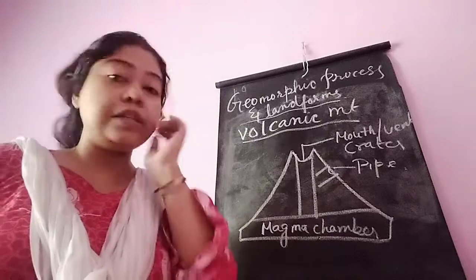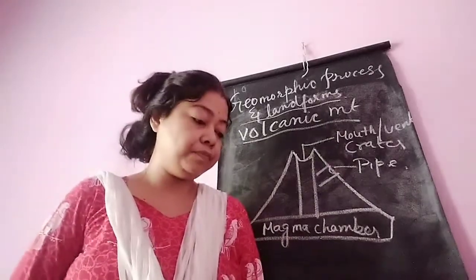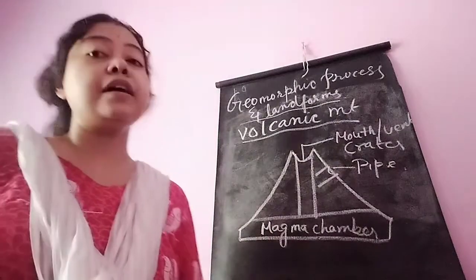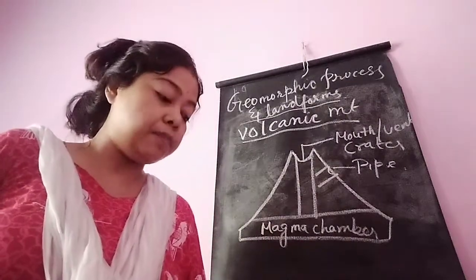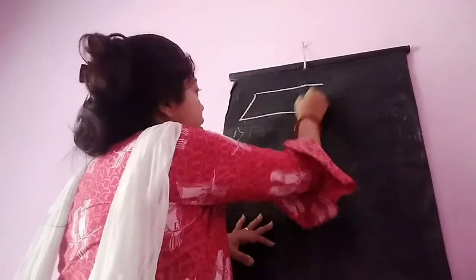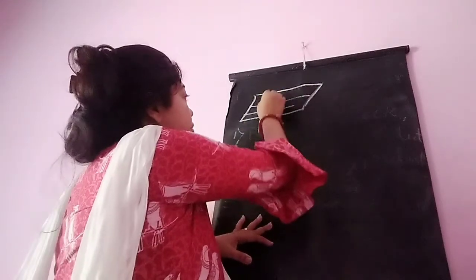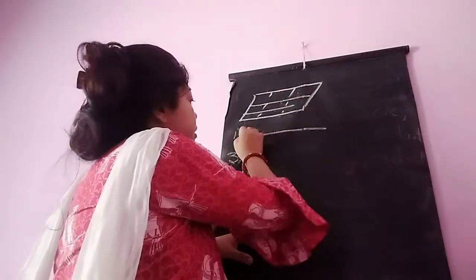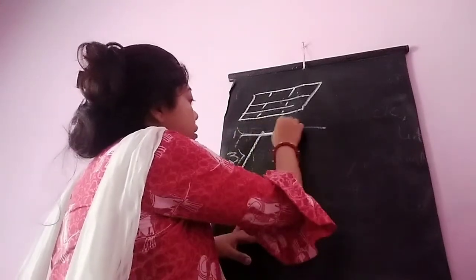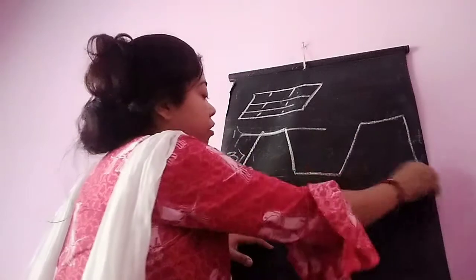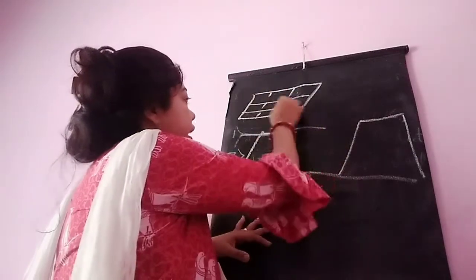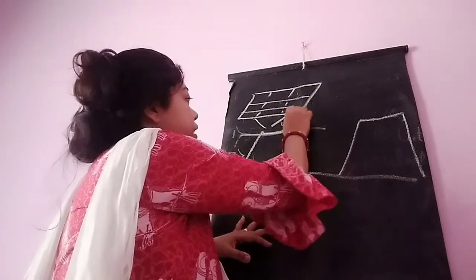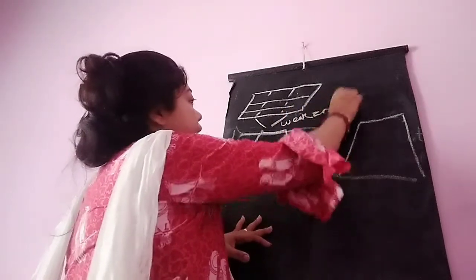Now we are moving to the next part, that is block mountain. The block mountains are formed by the process of faulting. These are rock blocks, and when there are cracks or fractures, what happens? The block may rise or may subside along these cracks. So these are weak zones or cracks.